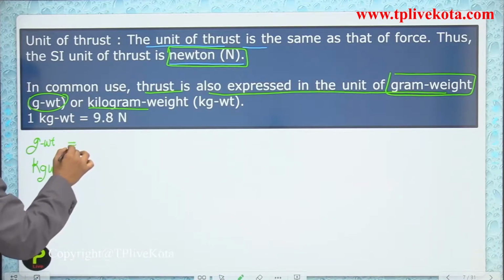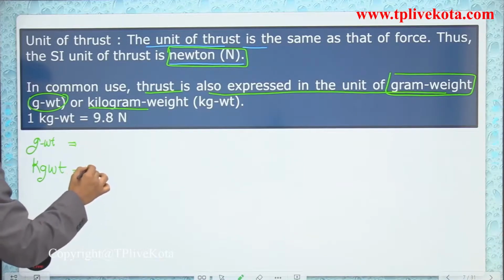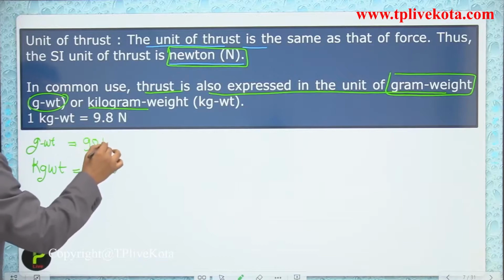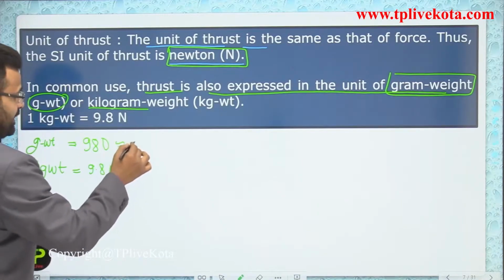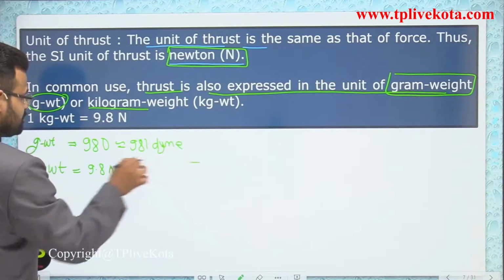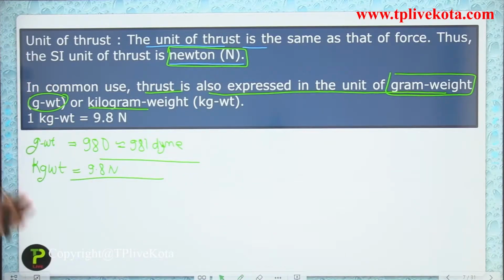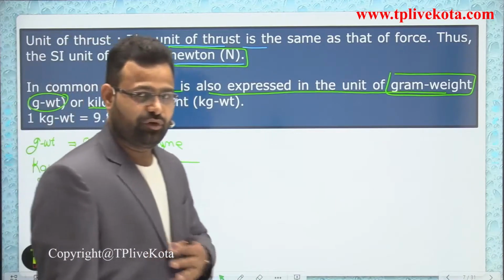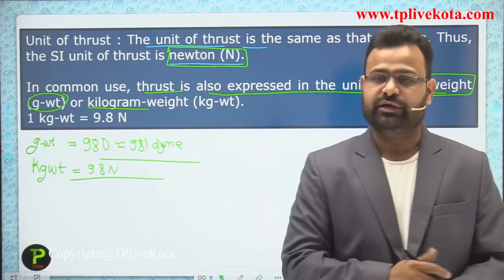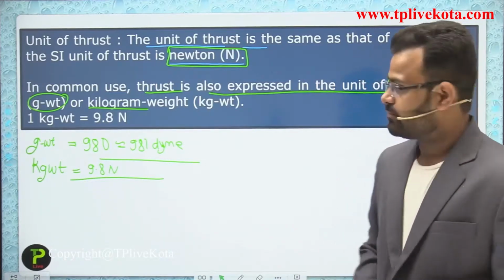And you know, students, 9.8 Newton is also mentioned here, that is 980, and you can also write 981 dyne. That is also a unit of force, and all students of my classes know about that.